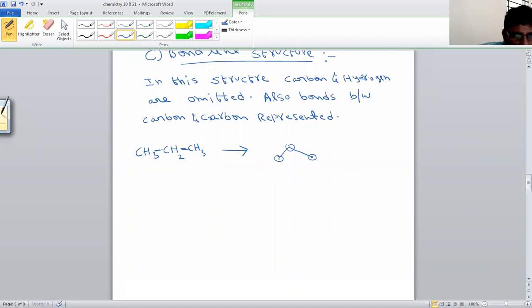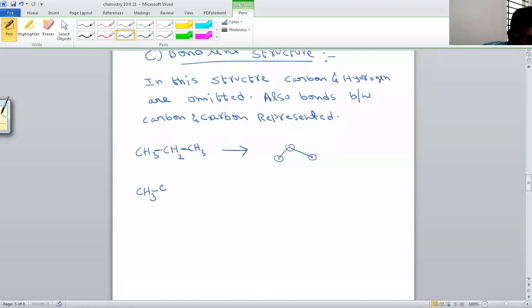So here how many carbon atoms? This is 1, this is 2, this is 3. I'm not writing the carbon atom here because in bond line structure, carbon atoms are not written, hydrogen atoms are not written. Only carbon-carbon bonds are written. Here there are 2 carbon-carbon bonds. This is a carbon-carbon bond. This is a carbon-carbon bond. I'm writing here, this is one bond. This is the second bond. End and bend is a carbon atom. So this is simply the given molecule. This is a propane molecule.